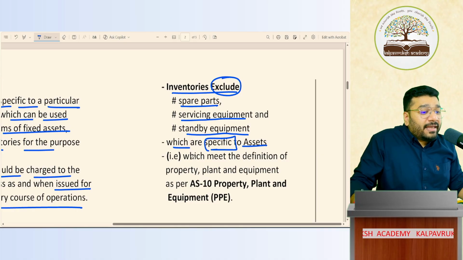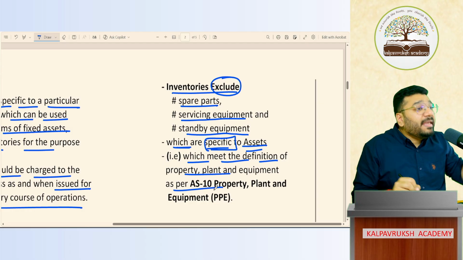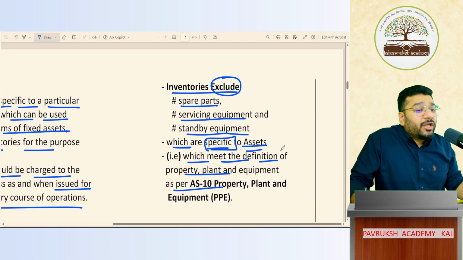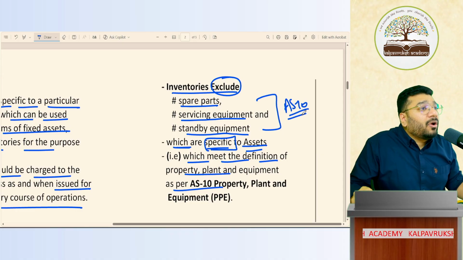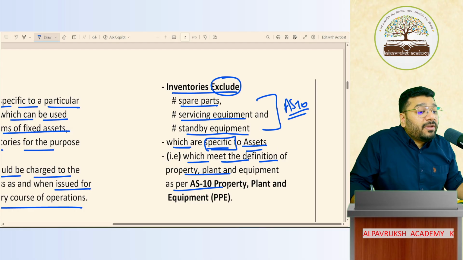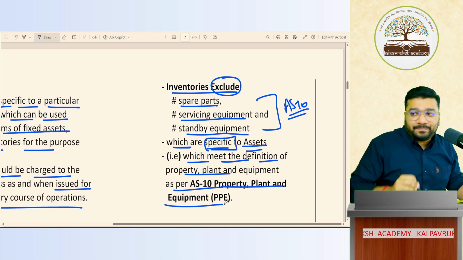The battery is for that specific purpose. So in that case, inventory excludes items which are specific to assets, which means the definition of PPE applies. These three items will be accounted for as per Accounting Standard 10. Got it, not got it? Accounting Standard 10 talks about what? Fixed assets, tangible fixed assets. Shortly and sweetly we call this PPE, which is nothing but property, plant, equipment.